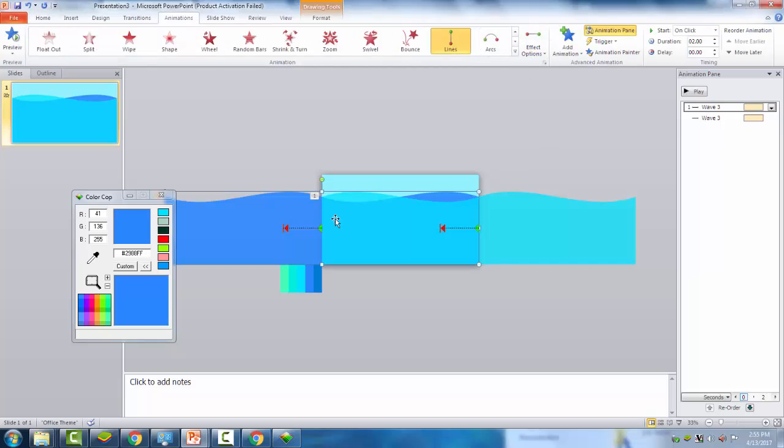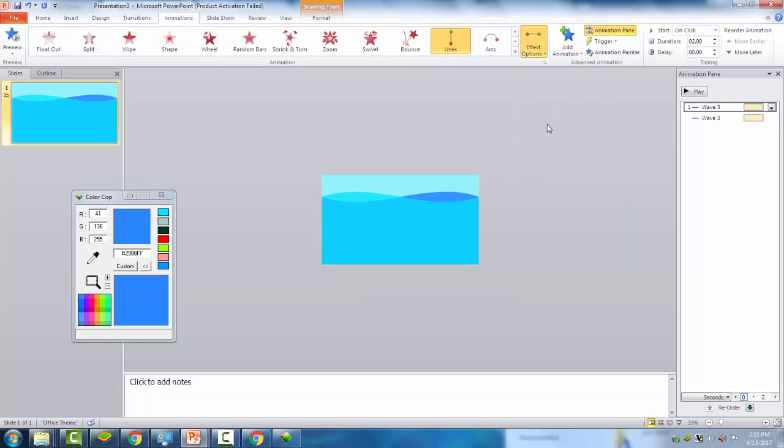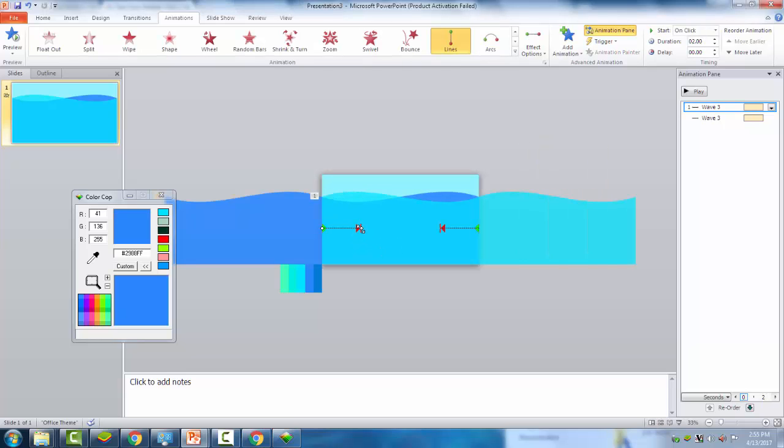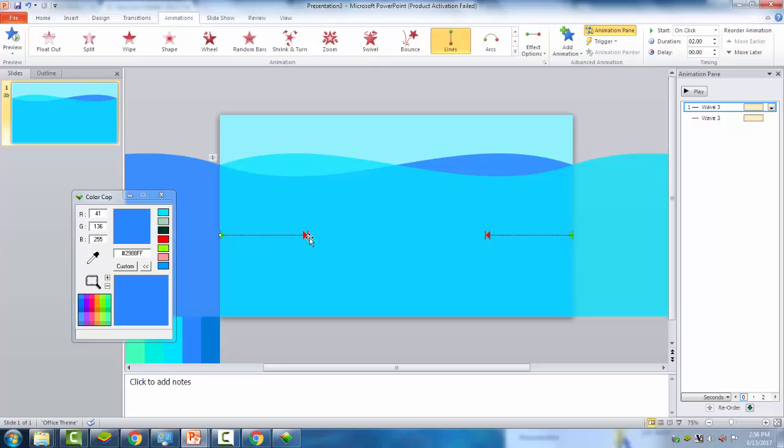There. And make the dark banner go to the right. Ooh, and it is disappearing. Then extend the path to reach this side of the slide.